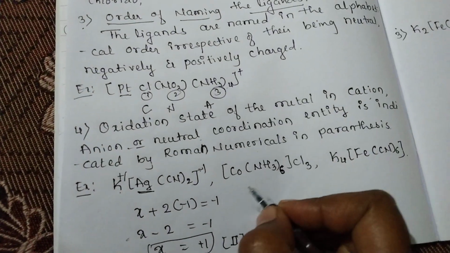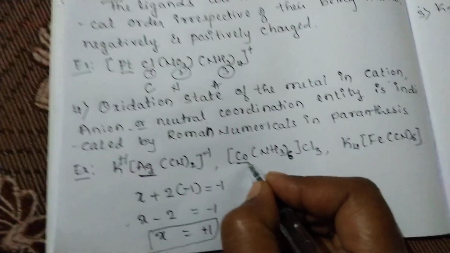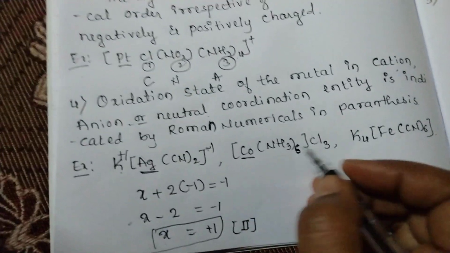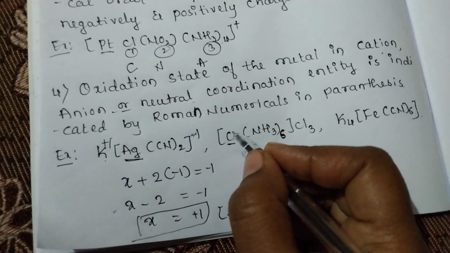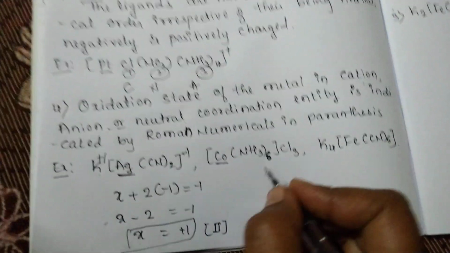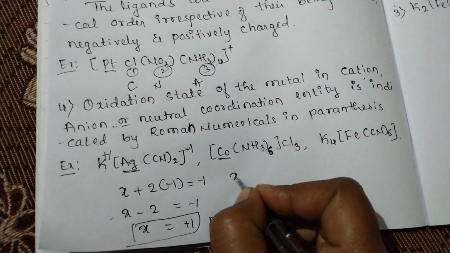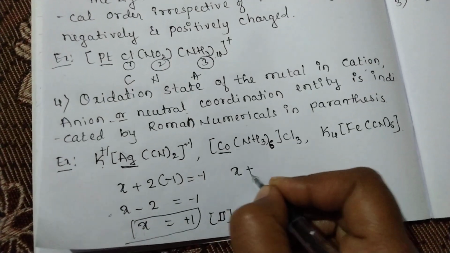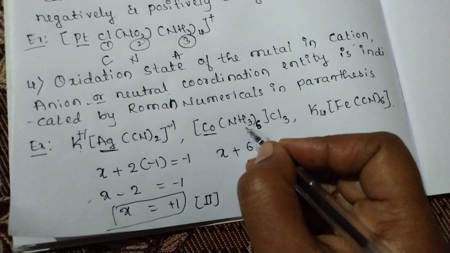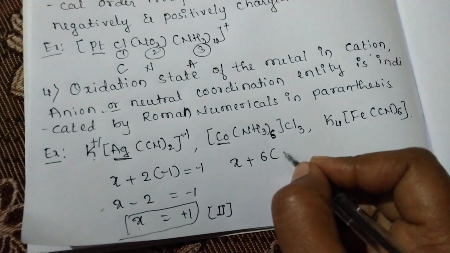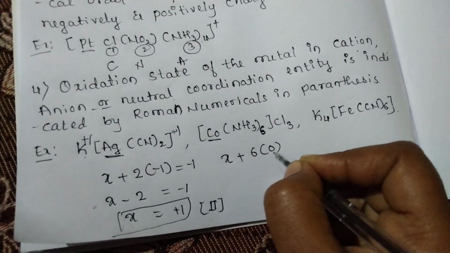Here let us consider the central metal is cobalt. So we have to calculate the oxidation state of cobalt. Let us consider it as X plus, how many ligands are present? 6. Here ammonia is a neutral ligand, so it has charge 0.